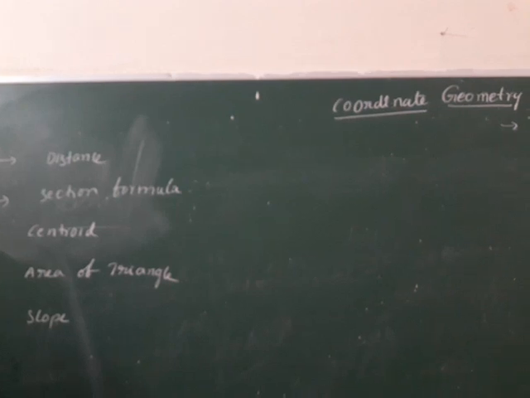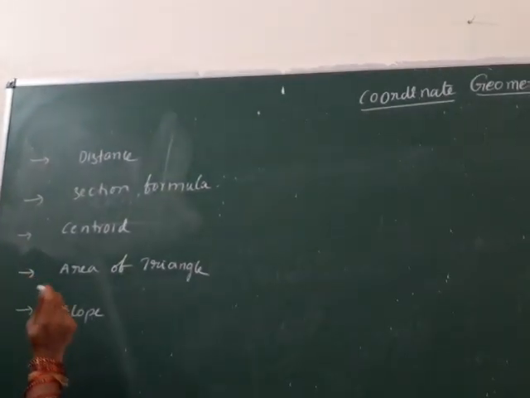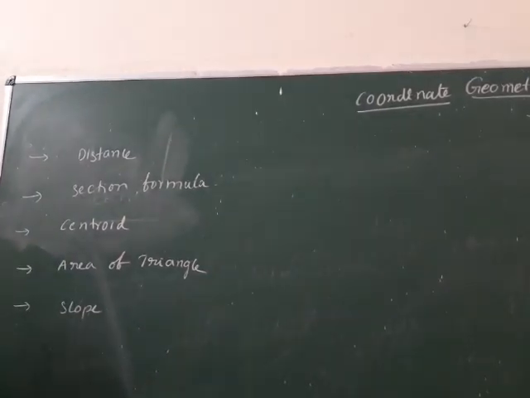So what are the main concepts in this chapter we will discuss? Yes, distance, section formula, centroid, area of the triangle and slope.